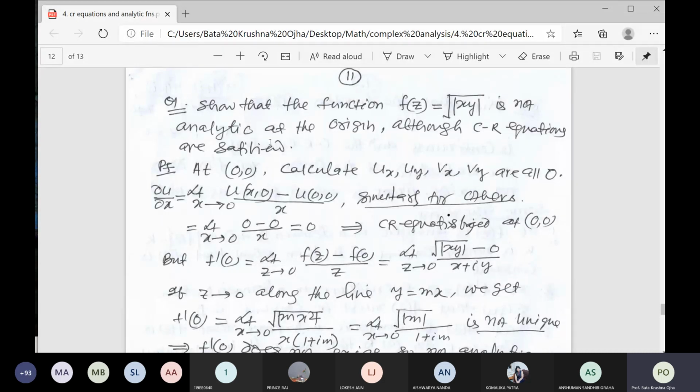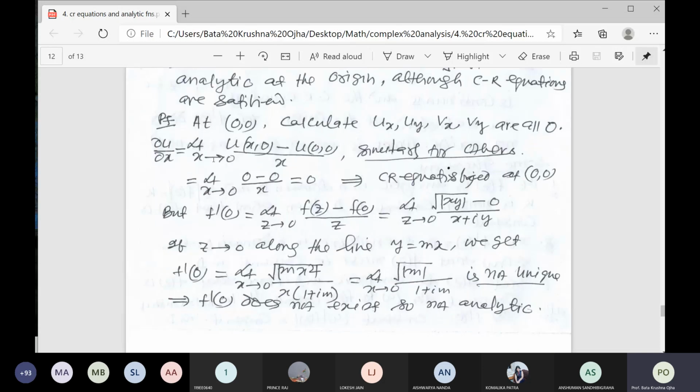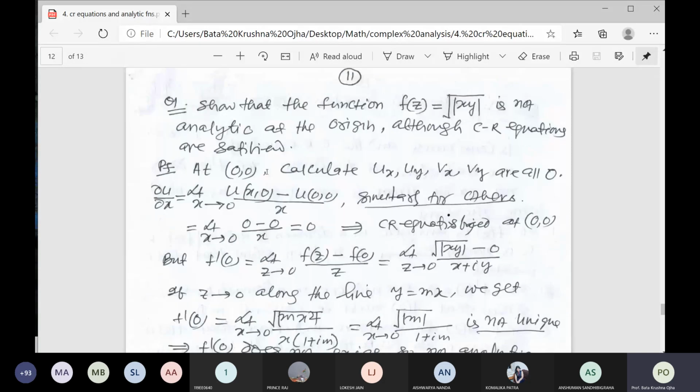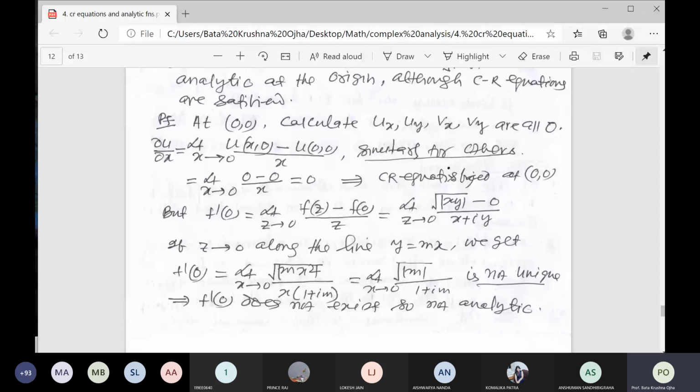If you cannot find the derivative directly, then to solve this type of question, you have to use that formula I have given to you. So I have given, at the origin, calculate u_x. These are all 0 by this formula. Del u del x is equal to limit x tends to 0 of u(x, 0) minus u(0, 0) by x. This is a formula.